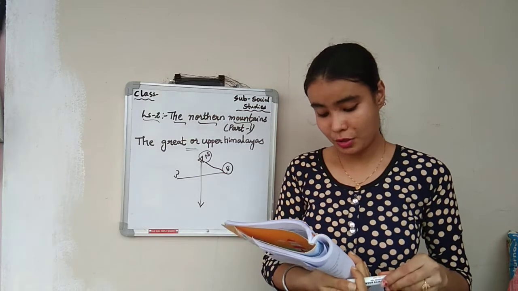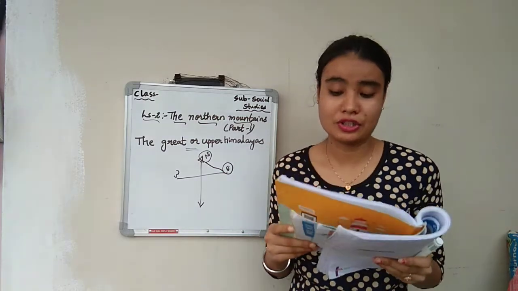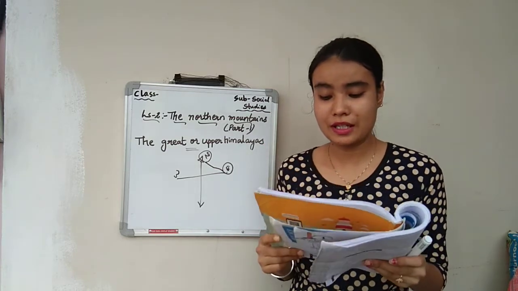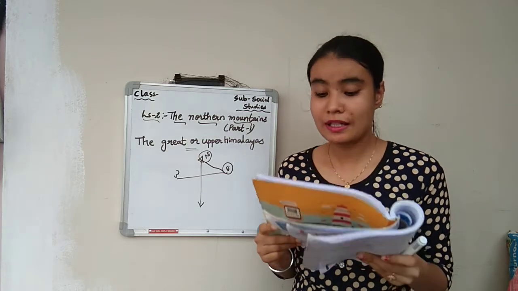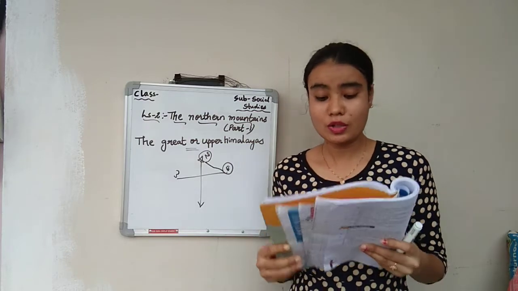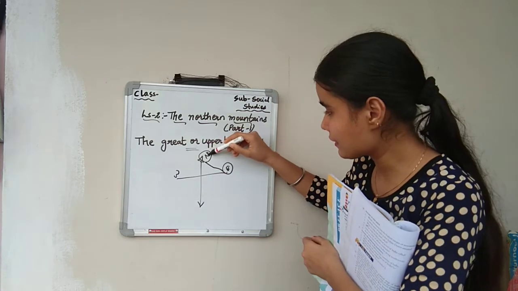A series of mountains more or less in a line is called a mountain range. The region can be divided into 4 zones: the Great or Upper Himalayas, the Lesser or Middle Himalaya, that is Himachal, the Lower Himalayas, that is called Shivalik, and the Northeastern Hills.